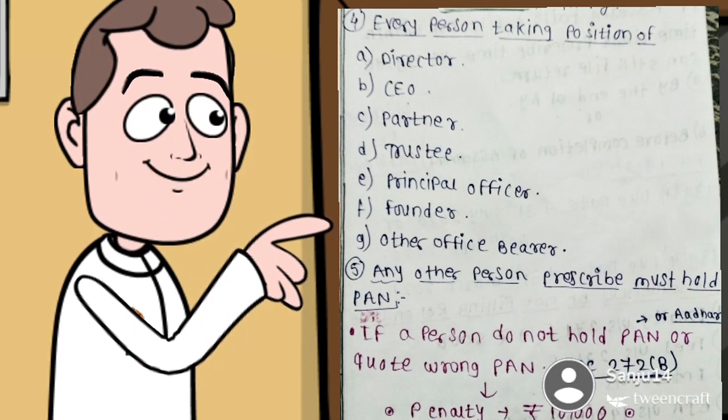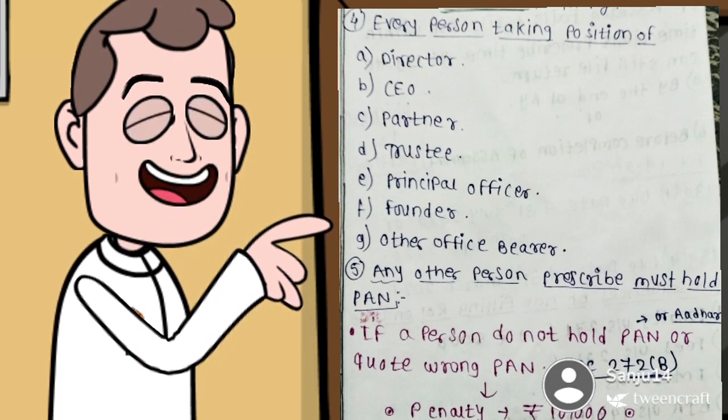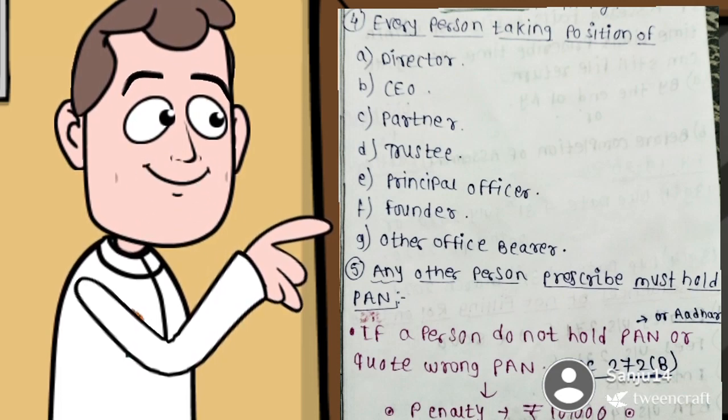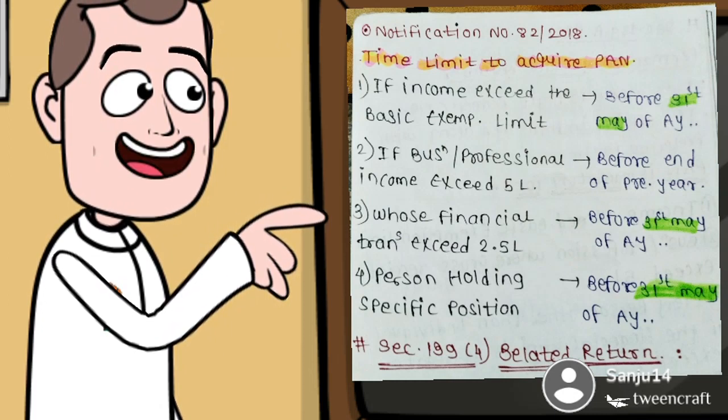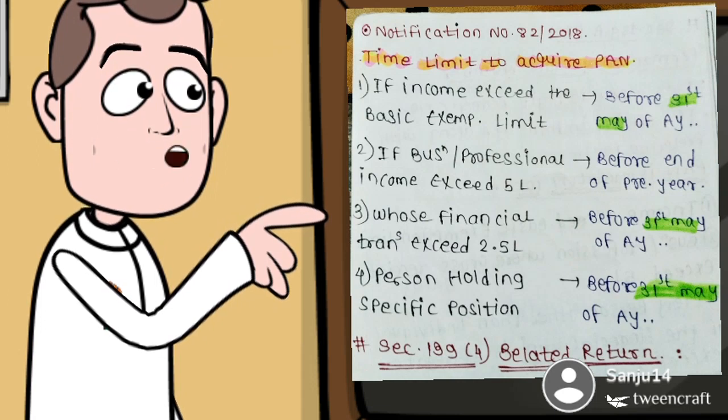If a person does not hold PAN or Aadhaar, or quotes a wrong PAN, then under Section 272B the penalty is 10,000 rupees. Time limit to acquire PAN. First, if income exceeds the basic exemption limit, then before 31st May of the assessment year. If business or professional income exceeds 5 lakh, then before the end of the previous year. Third, whose financial transactions exceed 2.5 lakh, then before 31st May of the assessment year. And fourth, a person holding a specified position, then before 31st May of the assessment year.